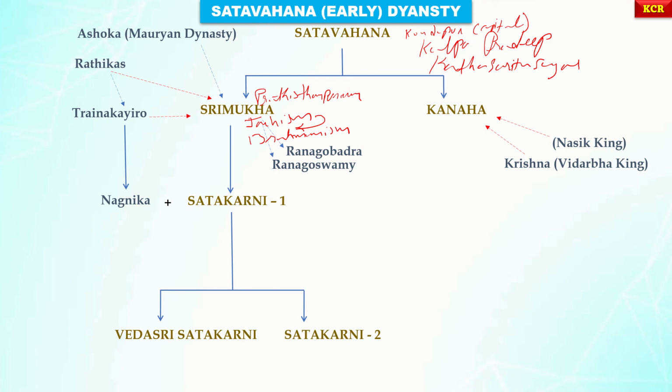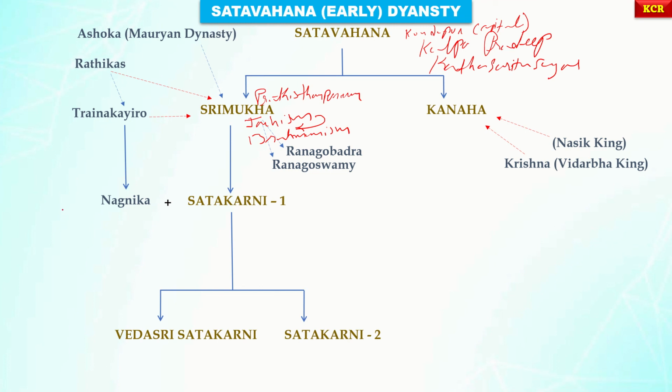And after the death of Kanha, the rule came under Satakarni I. Please do remember, Satakarni I's wife was Naganika. So many details about the reign of Satakarni I are known from the Nane Ghat inscription.